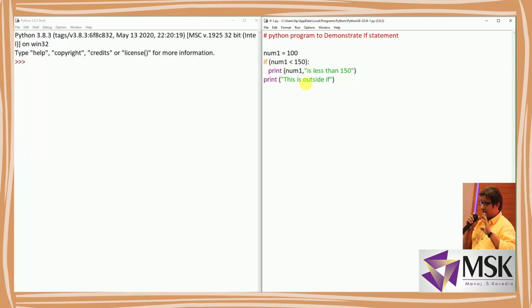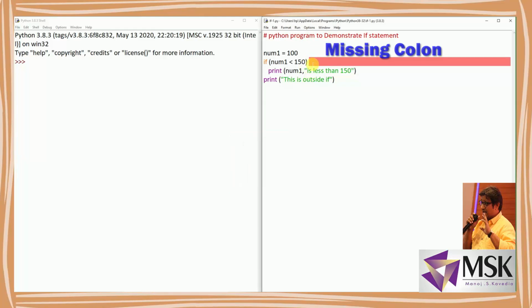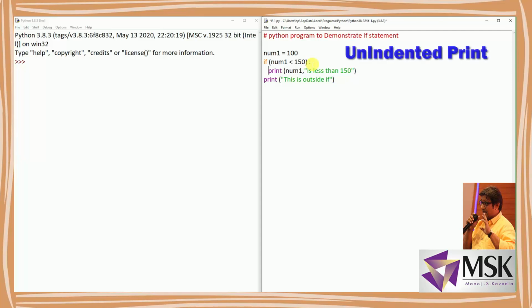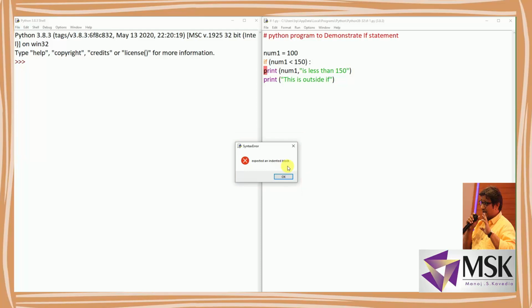The second thing is this colon. This colon is also important. Now let's say I remove the colon and run the program, and let's see what output I get. It says invalid syntax. So very first, I have to put the colon here. Now second thing, I'm writing this print unindented. Let's run it and see what it gives me. See, it says expected an indented block. So indentation is a must.